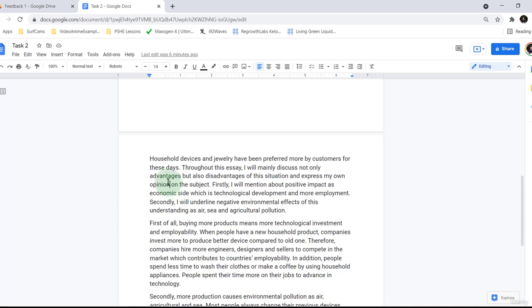So I like it how he's saying he's going to give his own opinion. He's stated the question type. That's nice. Firstly, I will mention about positive impact, his economic side, which is technological development and more employment. Secondly, I will underline negative environmental effects of this understanding as air, sea and agricultural pollution.